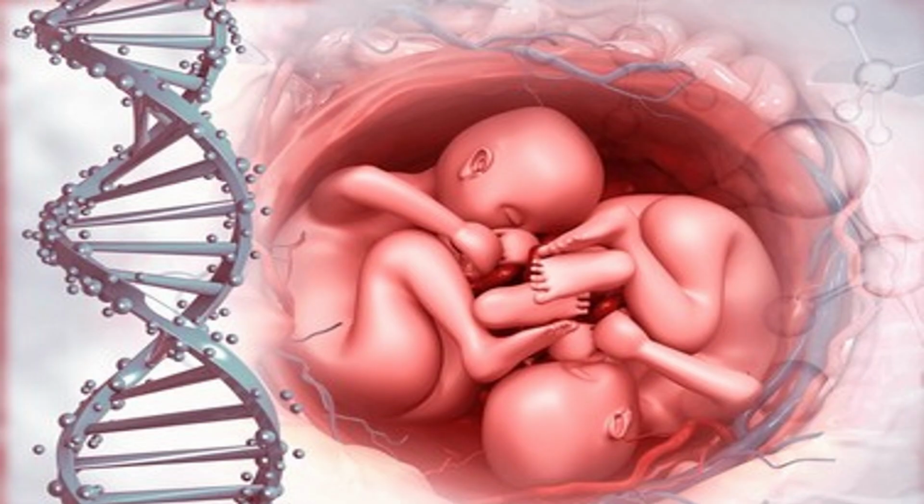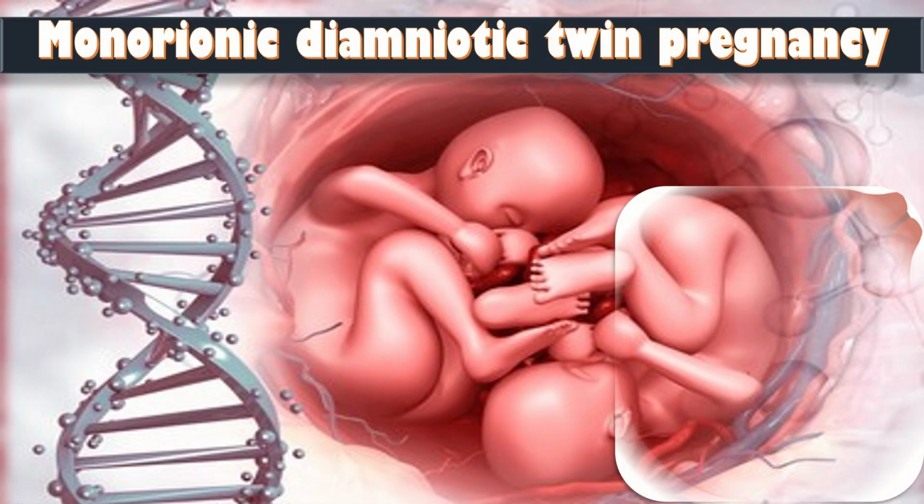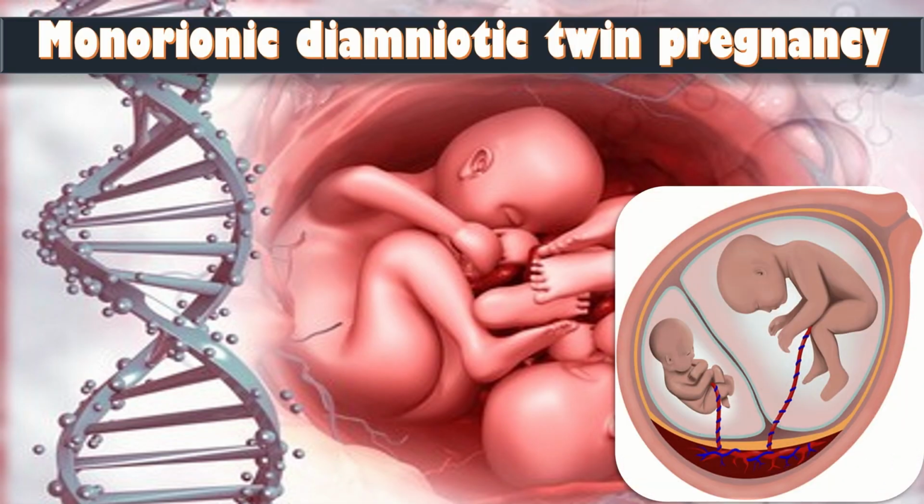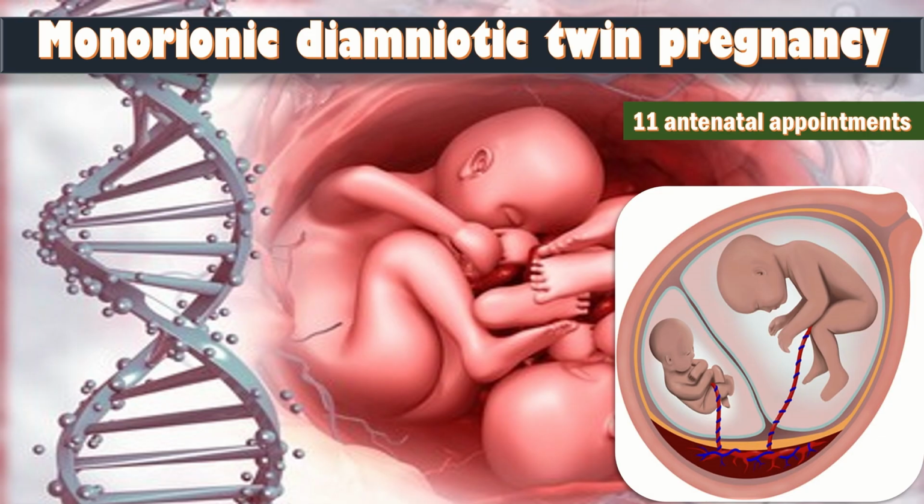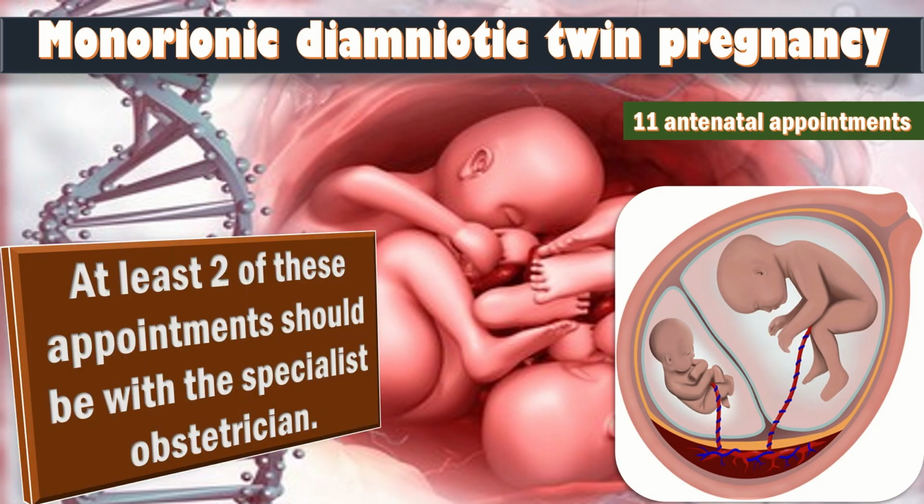Now, in the monochorionic diamniotic twin pregnancy, offer 11 antenatal appointments. 2 of these should be with a specialist obstetrician, in which we combine the scan for CRL, which measures from 45 to 84, approximately 11 to 14 weeks, and then at estimated gestation of 16, 18, 20, 22, 24, 26, 28, 30, 32, and 34 weeks. So 11 appointments in total in such case.